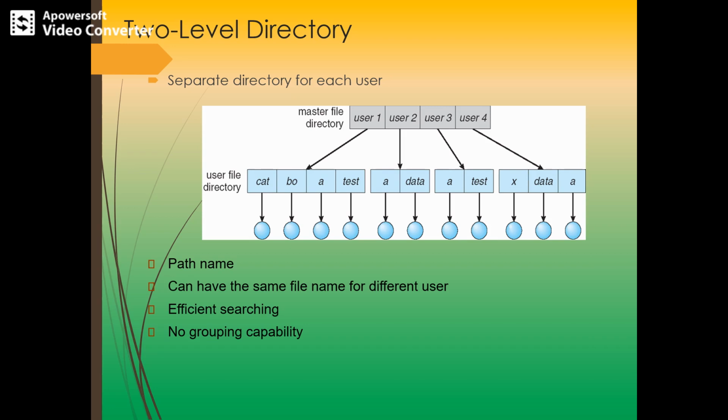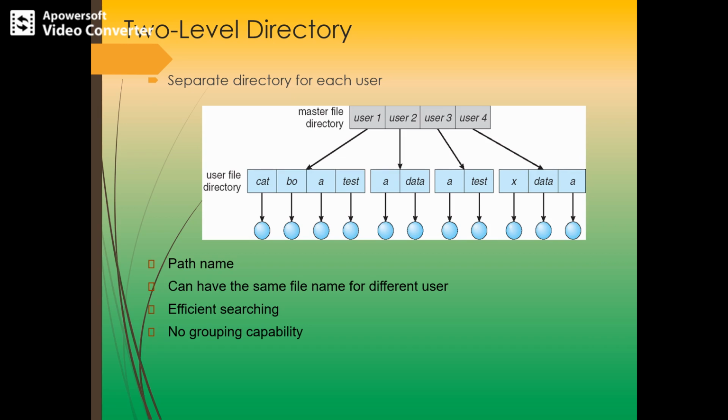In this two-level directory, each user will have her own user file directory, the UFD. Each user file directory has a similar structure, but it lists only the files of a single user. So when a user job starts or a user logs in, the system's master file directory, that is the MFD, is searched. The MFD is indexed by the username or account number, and each entry points to the UFD for that user.